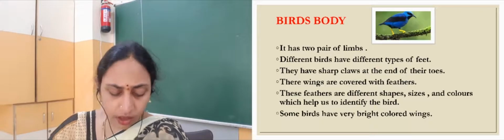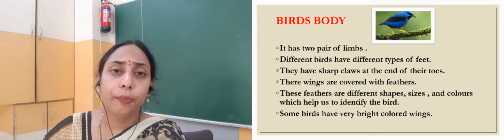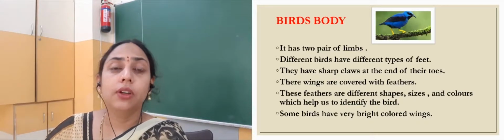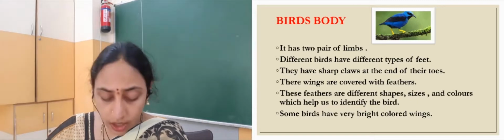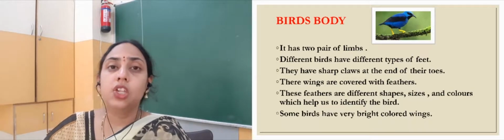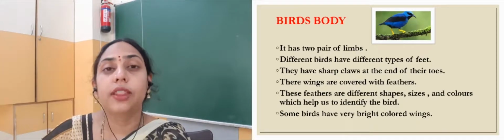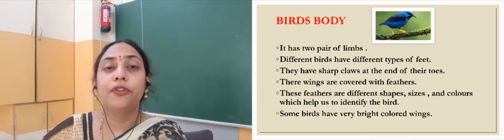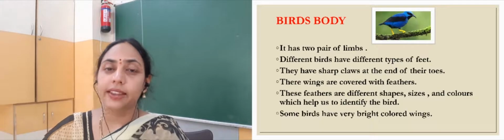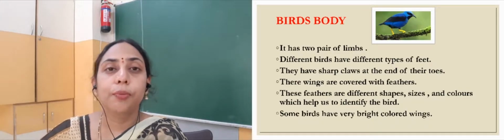Then different birds have different types of feet also, and most of the birds have very sharp claws at the end of their toes. And their wings are mostly covered with feathers, and these feathers are of different shapes, sizes and colors, and they give the color to the bird.